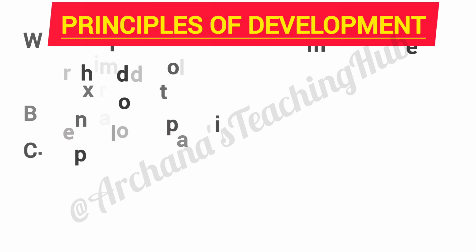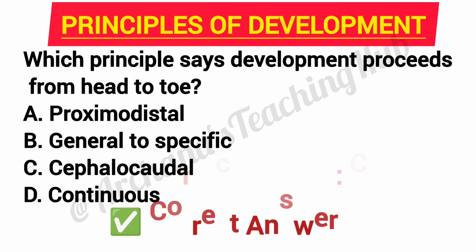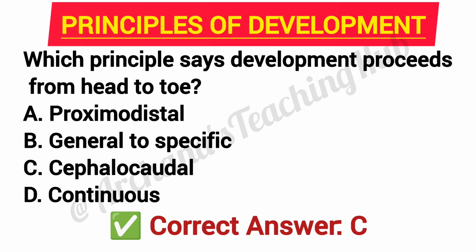Practice question, which principle says development proceeds from head to toe? Option A, proximodistal. Option B, general to specific. Option C, cephalocaudal. Option D, continuous. Correct answer is option C, cephalocaudal.